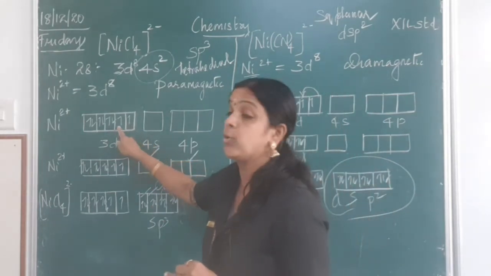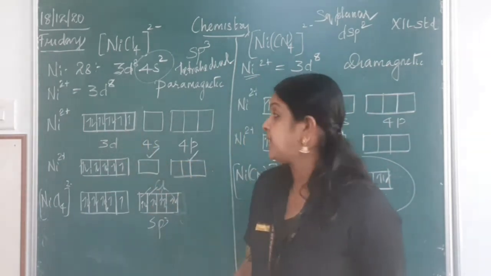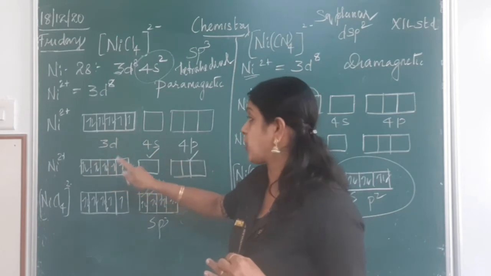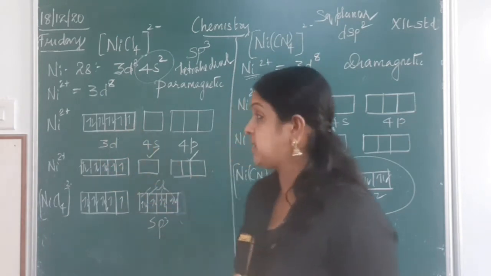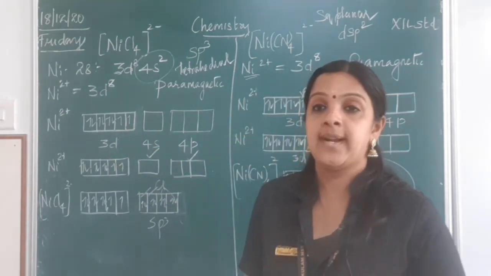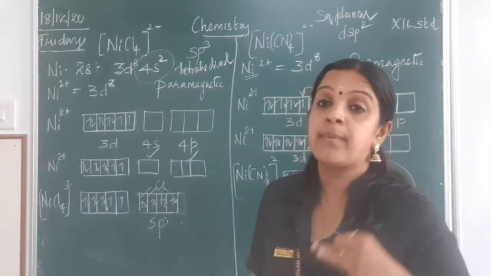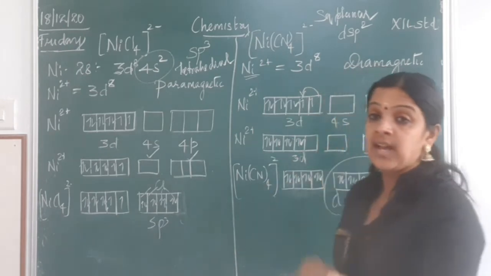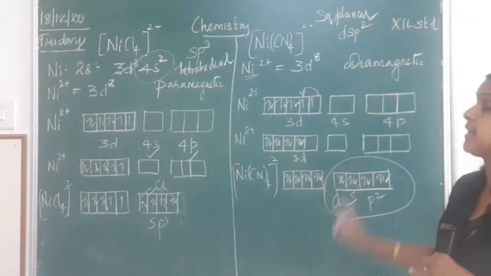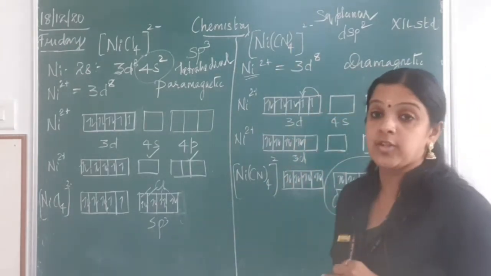Definitely we will not do the pairing. Am I right? We don't do the pairing of electrons. So when the pairing is not done, the structure must be paramagnetic, because there are unpaired electrons.